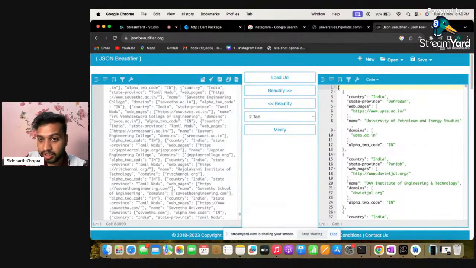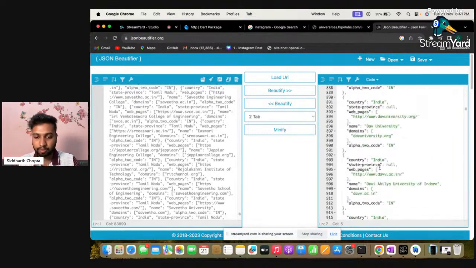So it is the same. Here we have the list, and inside the list we have the first item of the JSON. The first key we have is country, and the value the country holds is India. Another field is state, and the web page. Maybe a university has multiple websites, so the web page here is in list format, and if there are multiple, we can add a comma and add multiple websites here. So the first item is over, and then again we have multiple different things. Okay, so that's all about JSON.